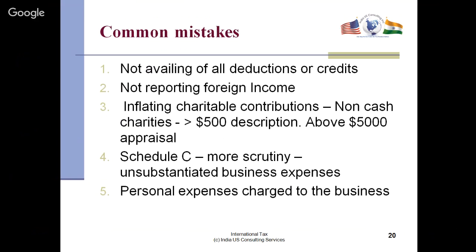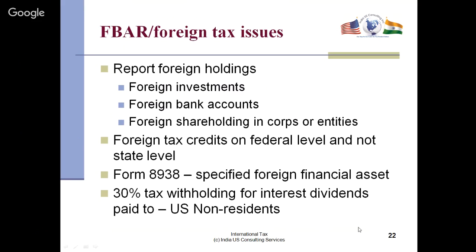And not reporting foreign income, that is very dangerous, because if they do find you and if they do have information, then the penalties are very, very steep. Okay, inflating charitable contributions: non-cash greater than $500, they need substantiation. And Schedule C, if you're an unincorporated business, they look for more scrutiny. Personal expenses charged to business are not allowed, but I want to caution, a lot of stuff they keep looking at. I'm on slide 22.